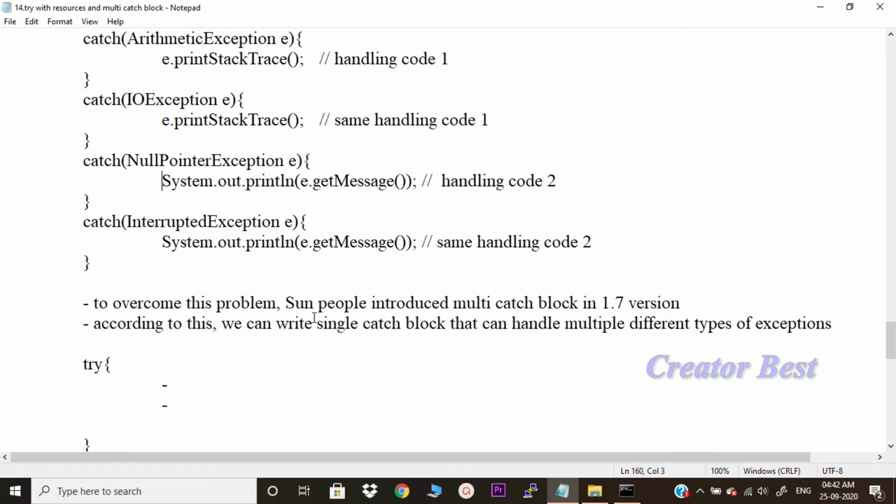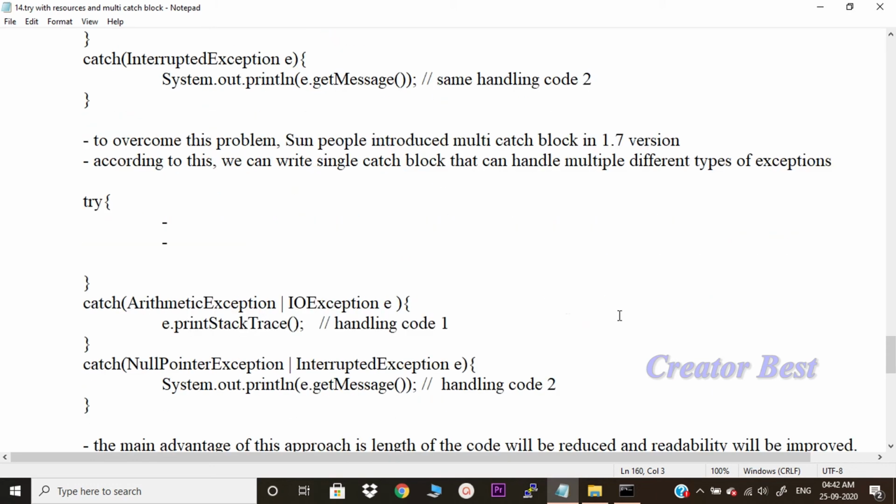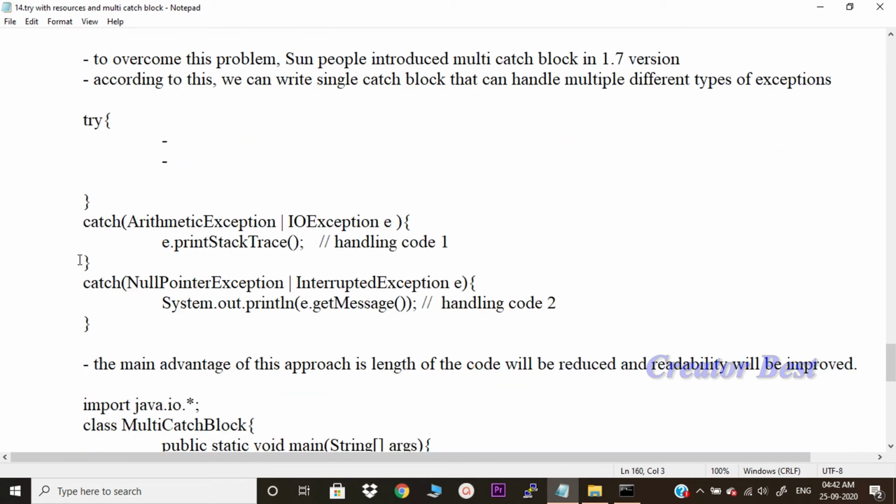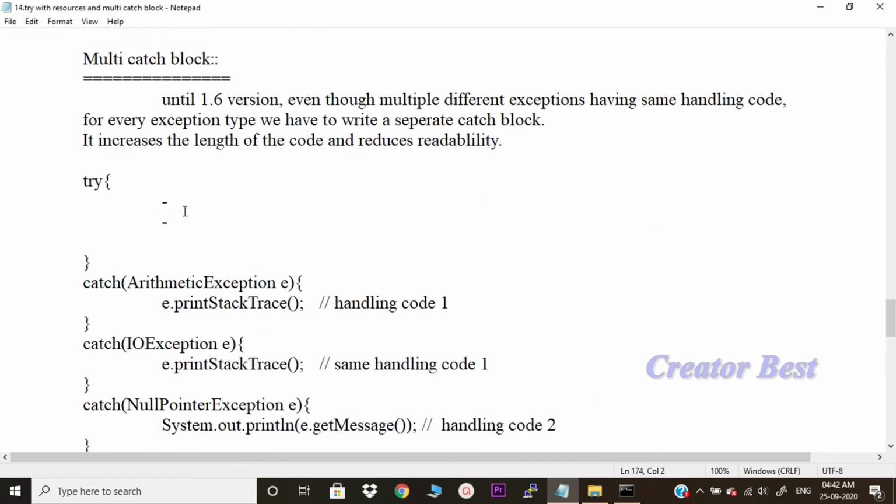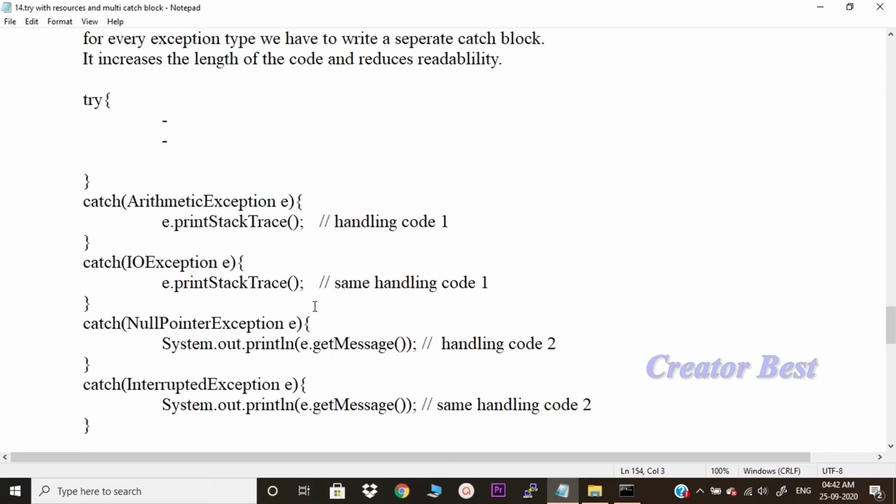So, to overcome this problem, multi catch block was introduced in 1.7 version. According to this, we can write a single catch block that can handle multiple different types of exception. What we can do? We can write the above code in this fashion. Both arithmetic exception and IO exception are handled using the same handling code e.printStackTrace, and null pointer exception and interrupted exception are using the same handling code System.out.print e.getMessage.